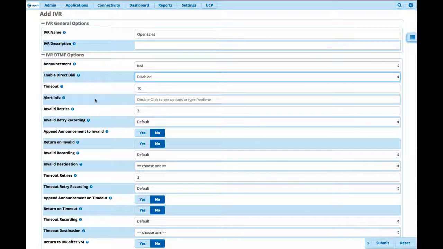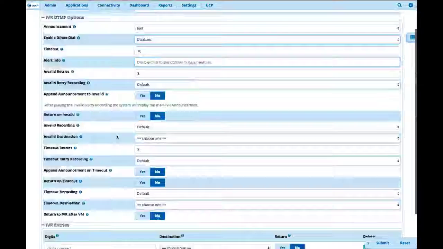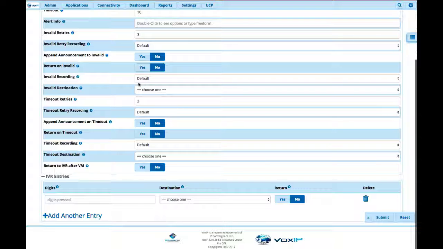Once again, same thing. We can add an alert info so the customer knows this is coming from this IVR. We'll have a video on the alert info and how to set that up. But you can have up to 10 different alert ringings on your phone to give you the information so you can audibly determine who is calling you. Come down here a little bit more. Some of the main things you want to do is have an invalid destination.